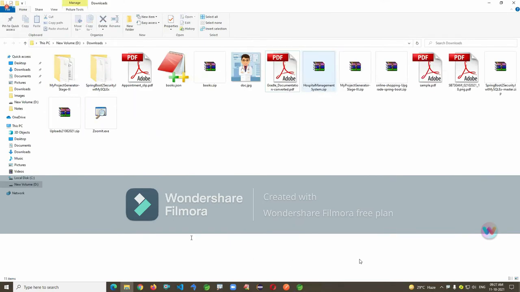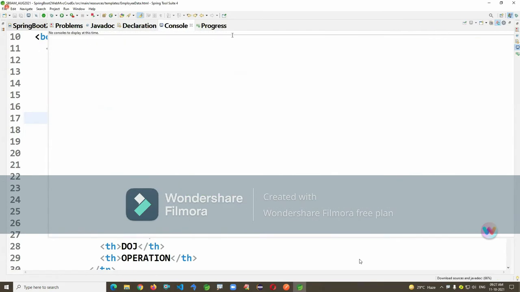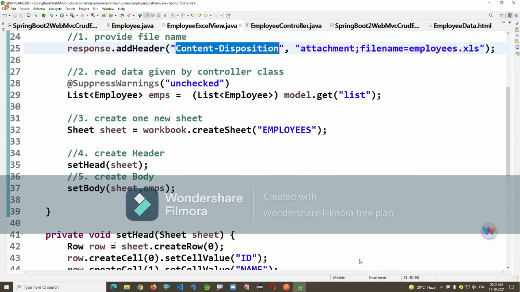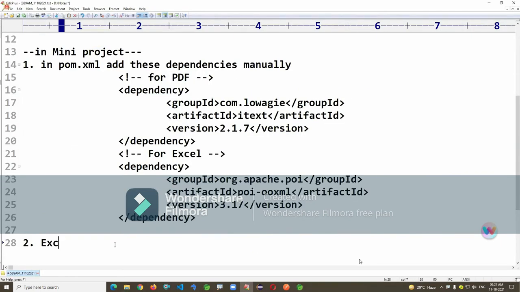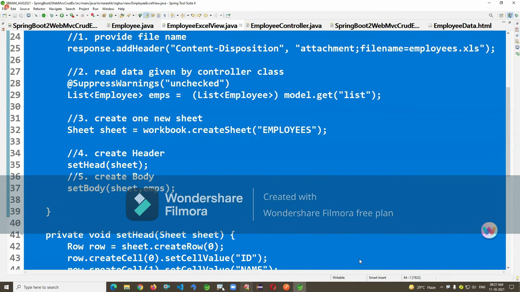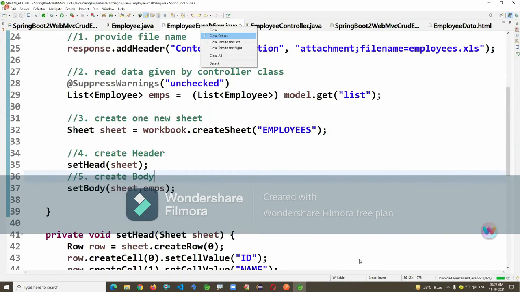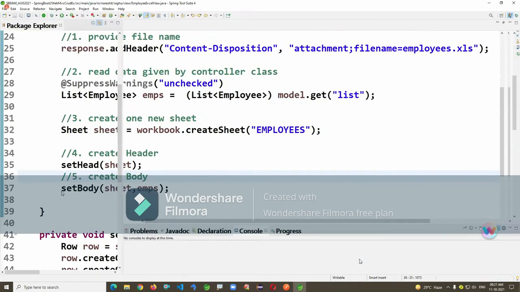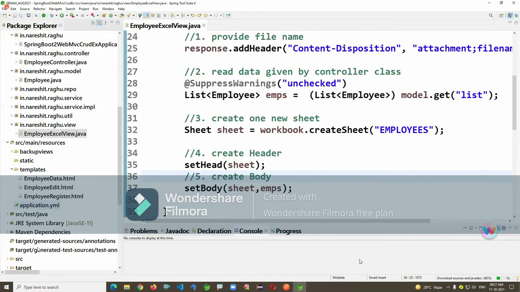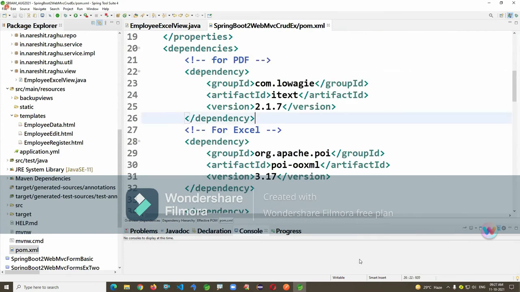Now, in the same way, I just want to create a PDF also here. Let me finish, then I will share the complete code. It's an Excel view class. Okay, full code also I'll give as a zip. Last session also I gave the same thing. Today, I'm just giving it in the project integration. Okay, the PDF view dependencies are already provided in the pom.xml. You can just continue the same here.